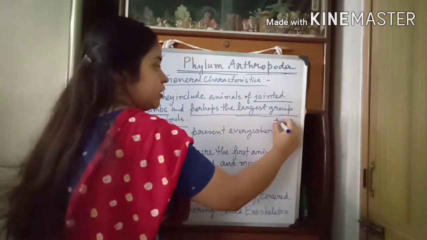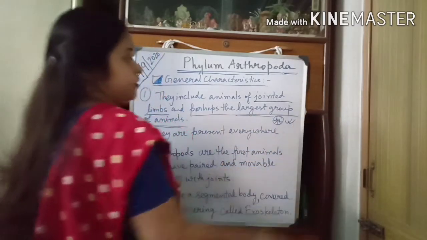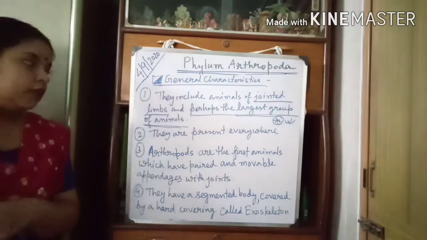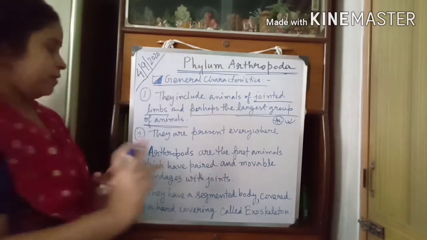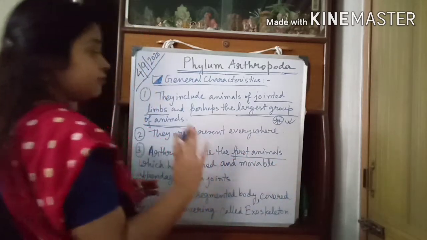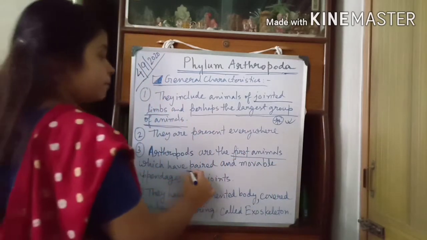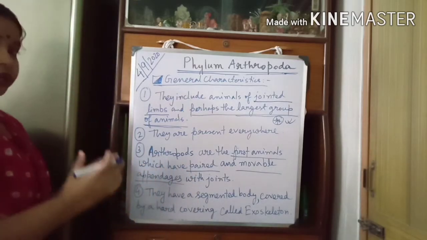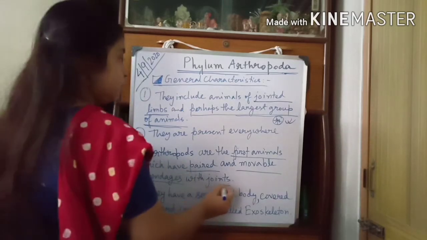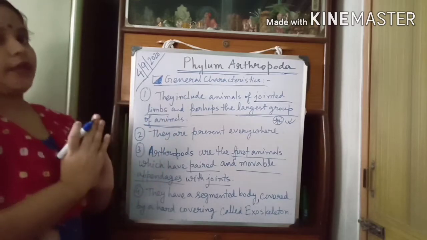This is one important point. They are present everywhere. Arthropods are the first animals, remember, which have paired and movable appendages with joints. Okay, so they have jointed legs.